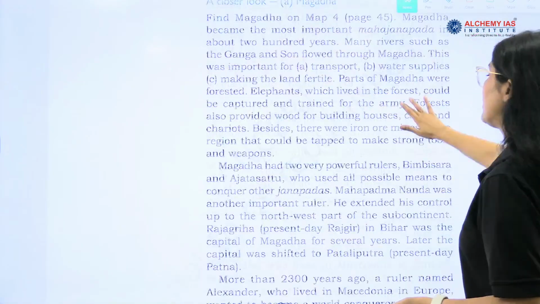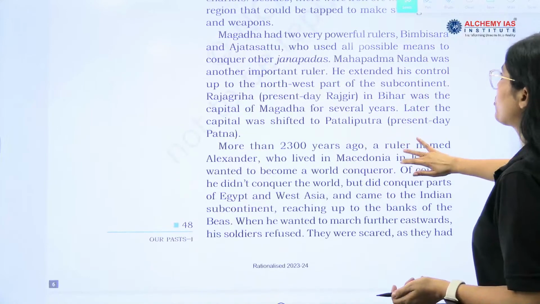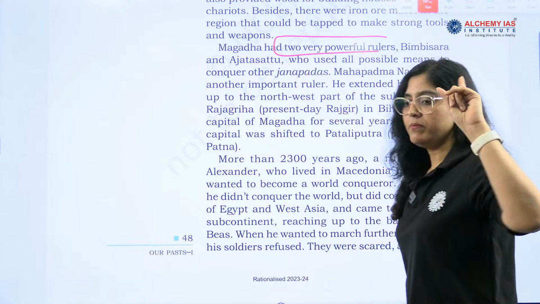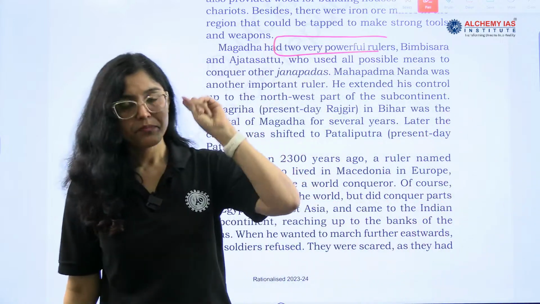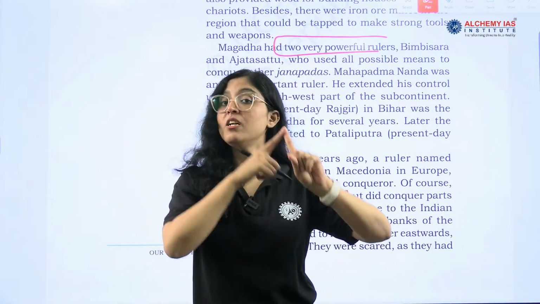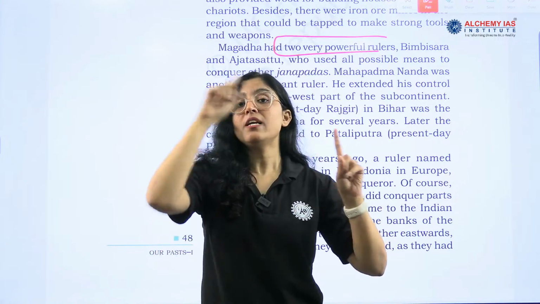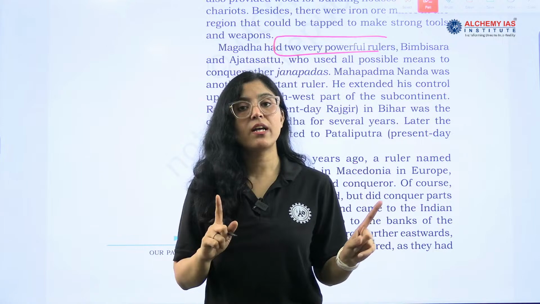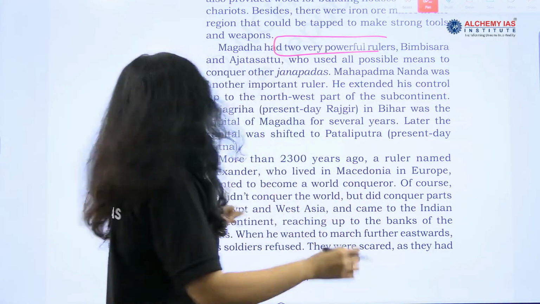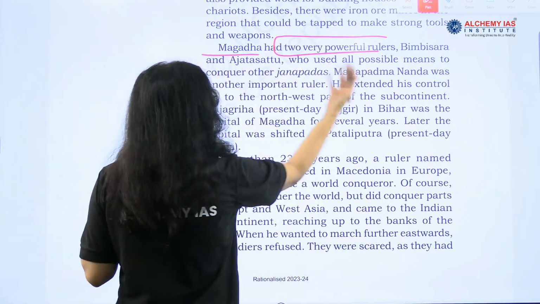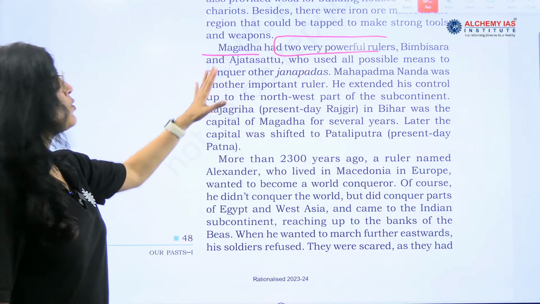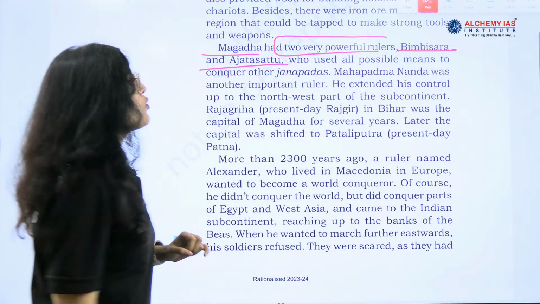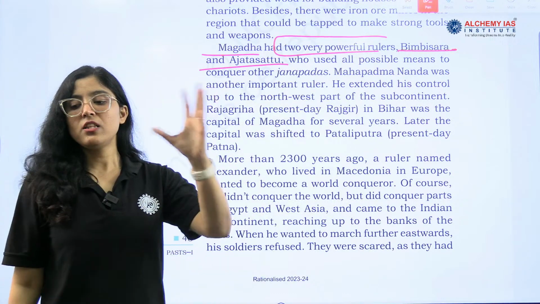Next is Magad had two powerful rulers. Next most important thing, see, rise of Magad was because of first resources. Resources as in what? Iron was there, timber was there, rivers were there, right? Second thing, Magad had two very powerful rulers. What are the names? Bimbisar and Ajat Sattu, and we also call him Ajat Shatru, right?